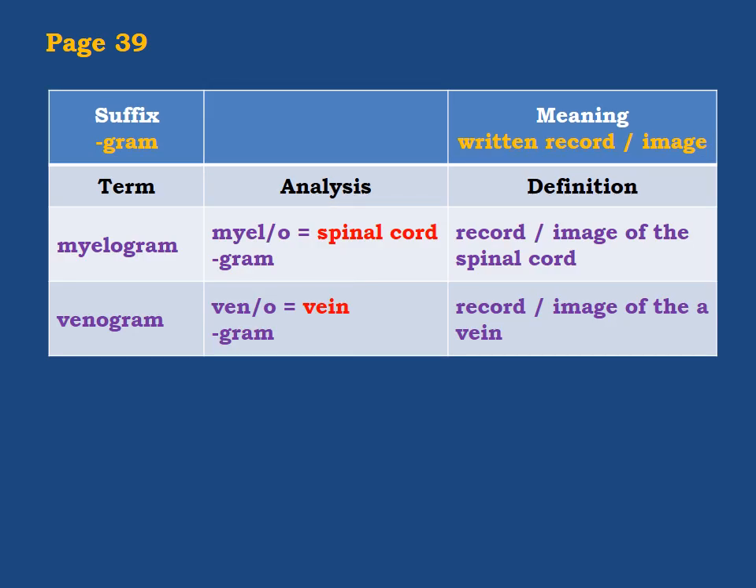Now, page 39, we have again gram here, the same thing, but we have new terms. The first one, myelogram. Myel means spinal cord, and of course, gram means written record or image. The meaning, record or image of the spinal cord. The other term is venogram. Veno means vein, and gram, written record or image. Now the meaning, record or image of the vein, or a vein in general, if you want that.